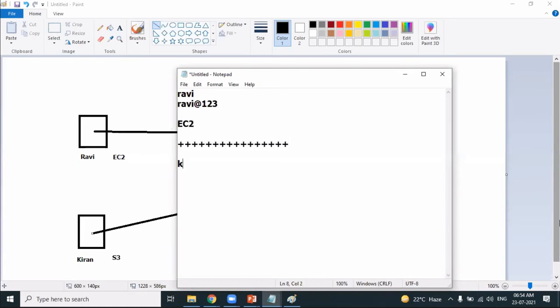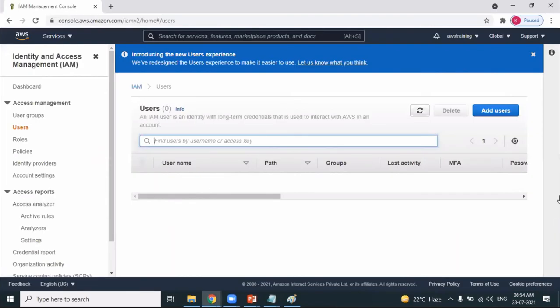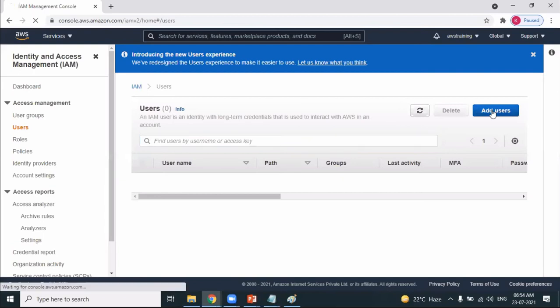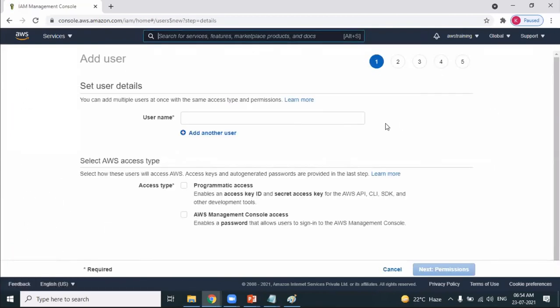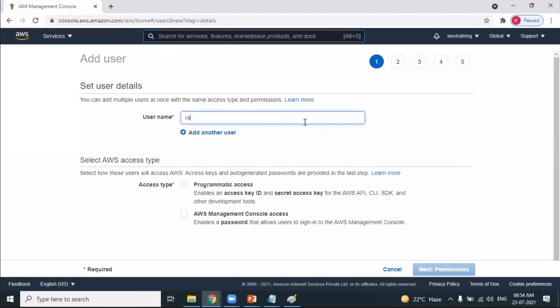Now for the second user, I want to create a user with the name Kiran, and the password I want to provide for Kiran is Kiran123. He should have S3 access. So let's learn how to create a user. It's pretty simple. We have an option of add users. Username Ravi.